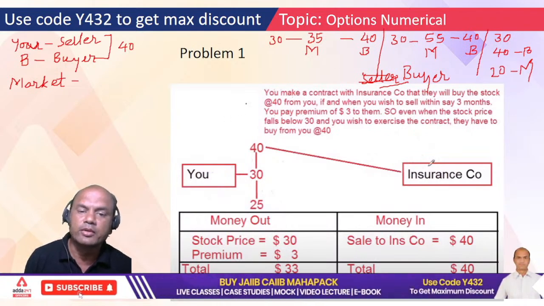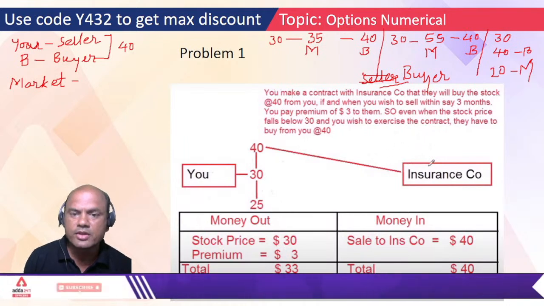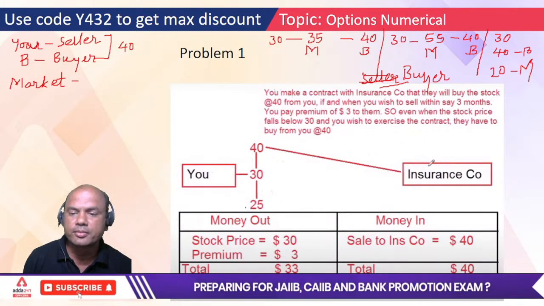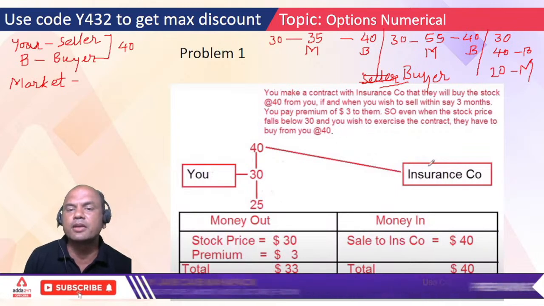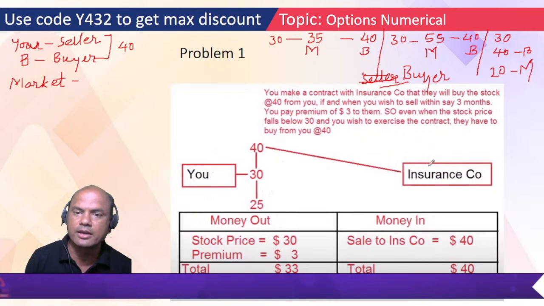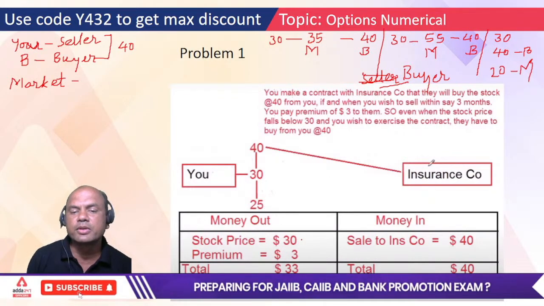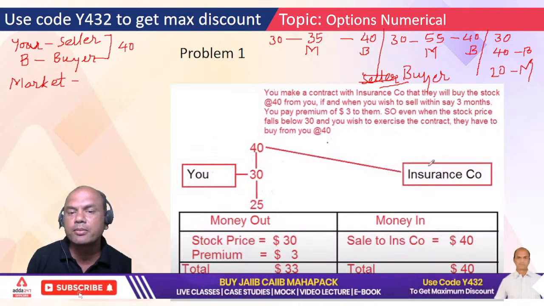Now this is the case given over here. What is the premium I have paid? 3 rupees. So what is my total outgo? Suppose the stock price comes at 40, which means I'll exercise the contract after 3 months with this guy B only. What is my total money out? 30 rupees for that stock and 3 rupees for the premium which I have paid. So total out is 33.